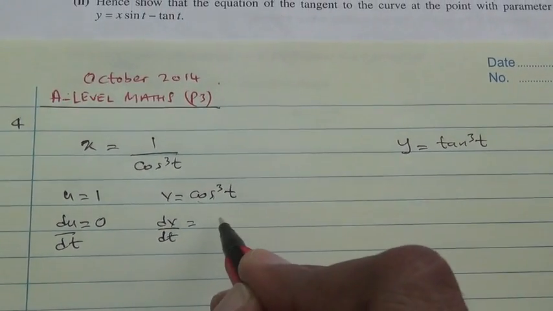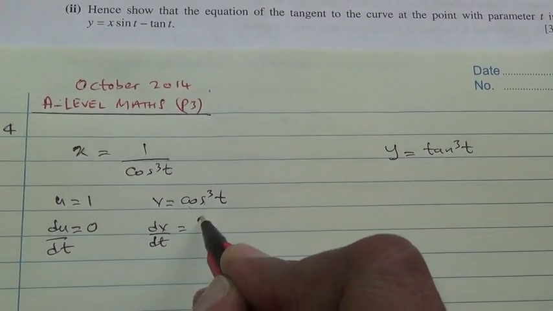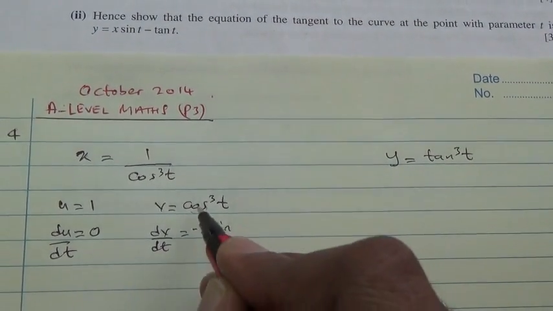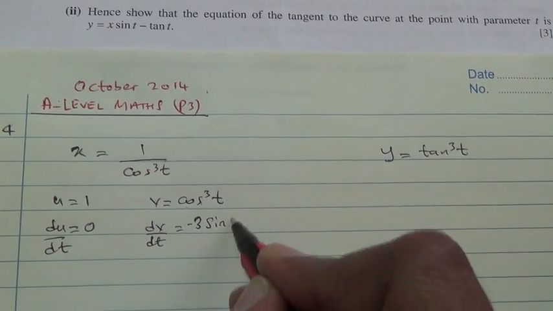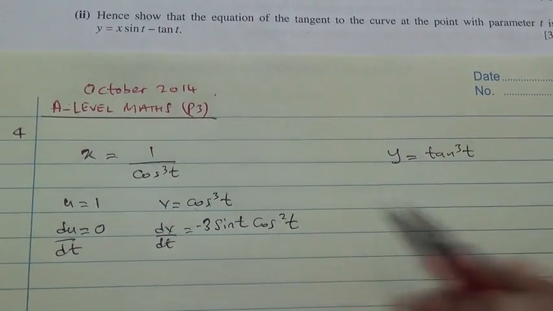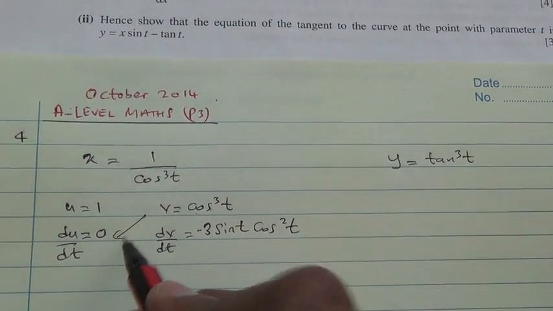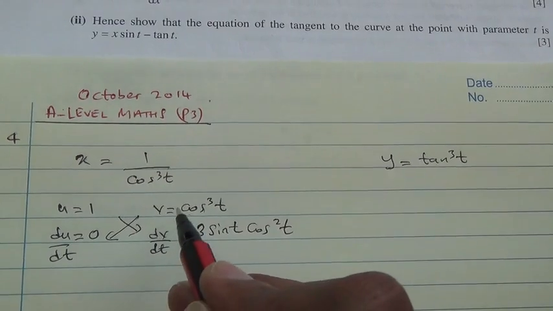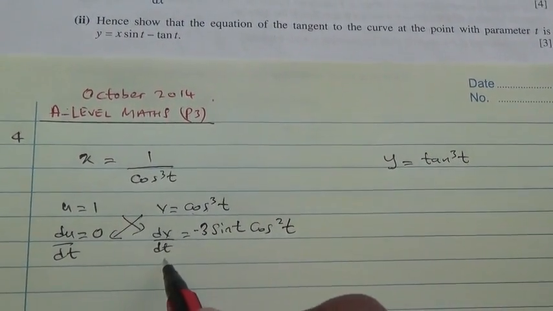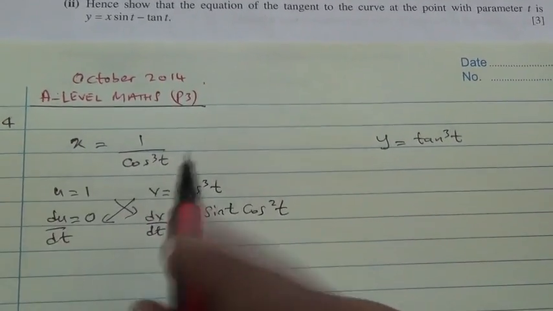We take the 3 as the coefficient. It becomes minus because differentiating cos, you get minus sine. So minus sine t times cos square t. So it's v du by dt minus u dv by dt, which is going to give you dx by dt.